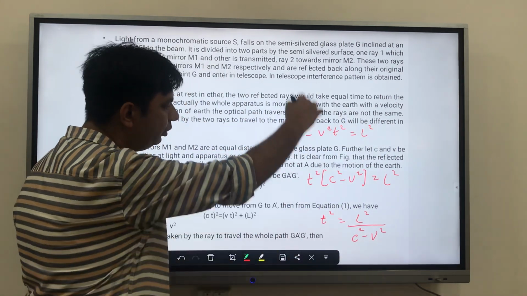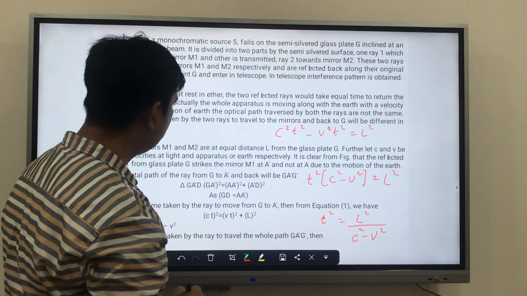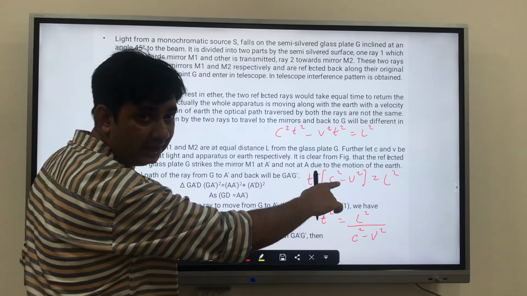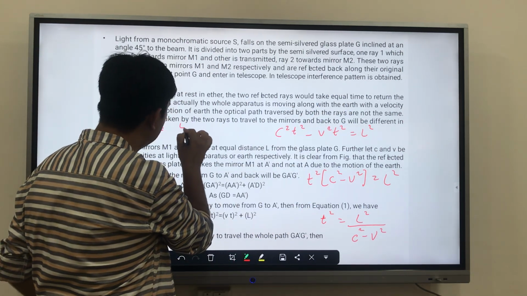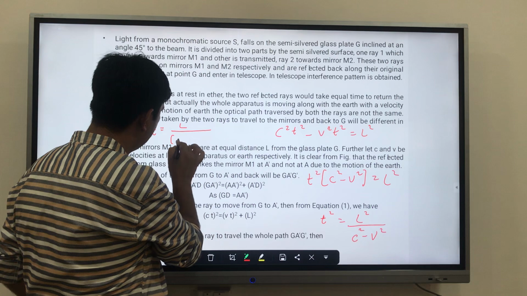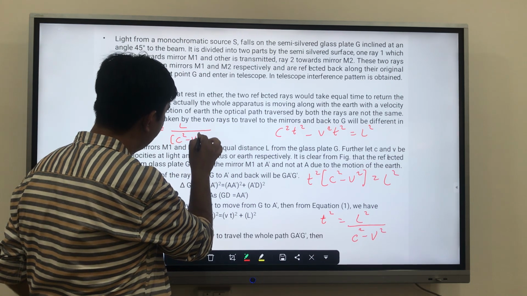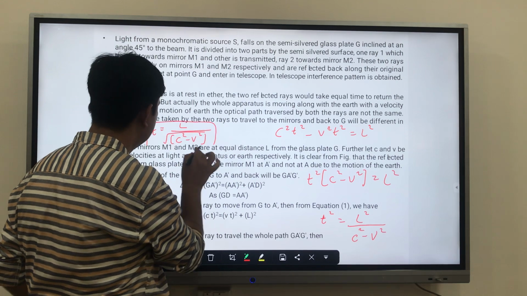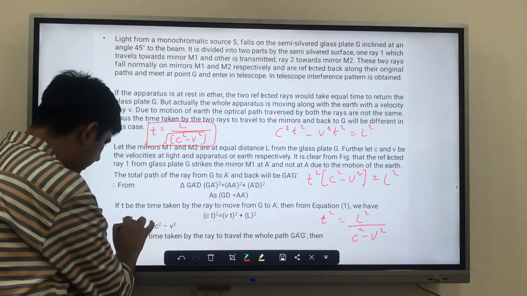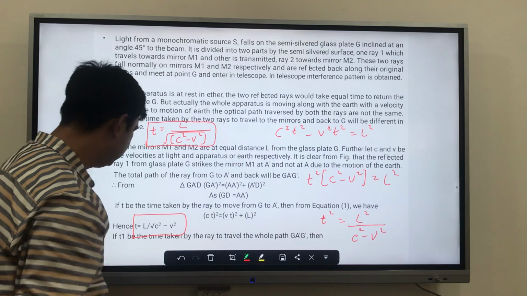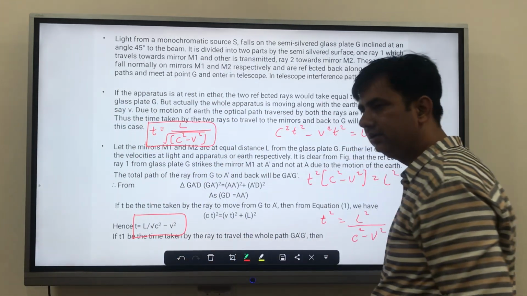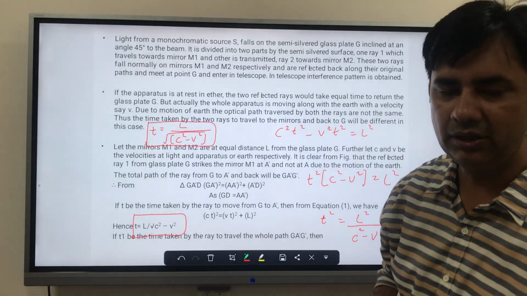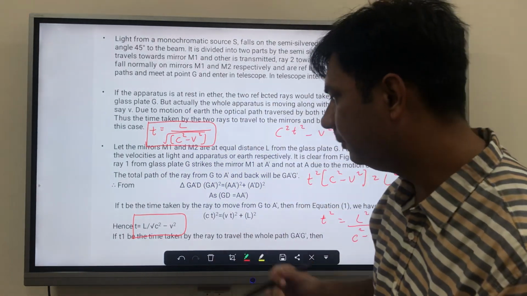If we take the under root, what we will get is t is equal to under root of L square, which is L, and down we get under root of c square minus v square. So this is your final value of time t. You can see from here also. Hence the time elapsed will be equal to L upon under root of c square minus v square.